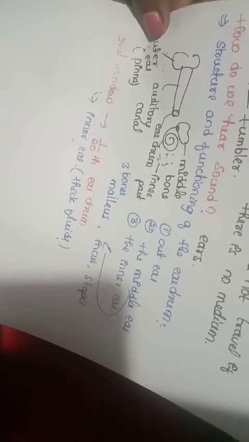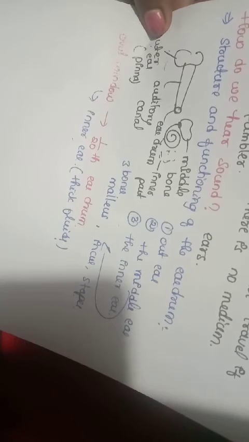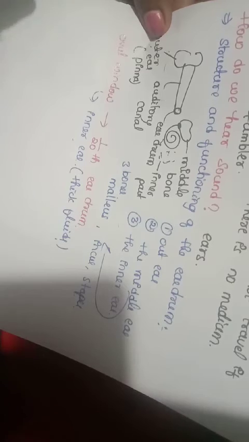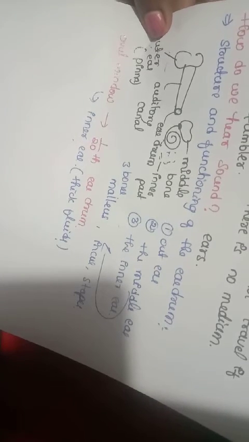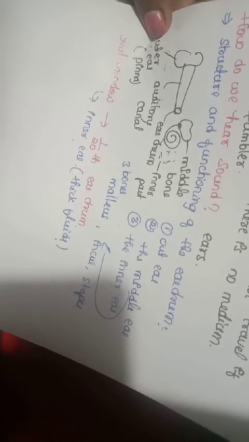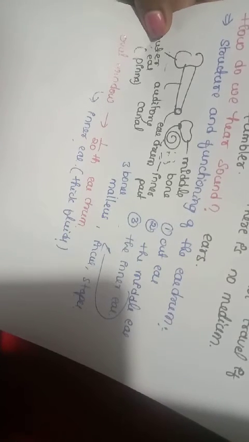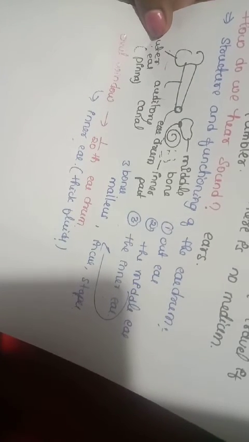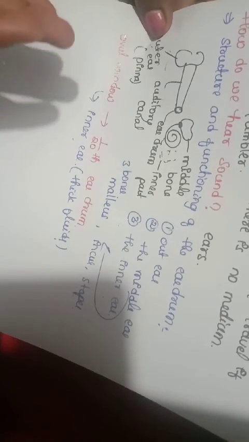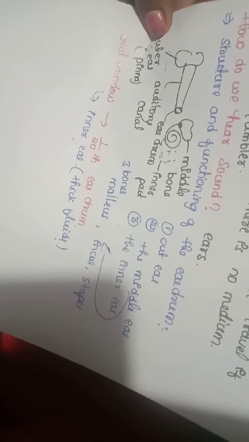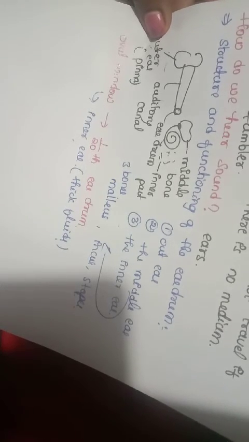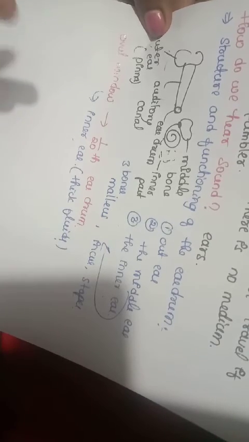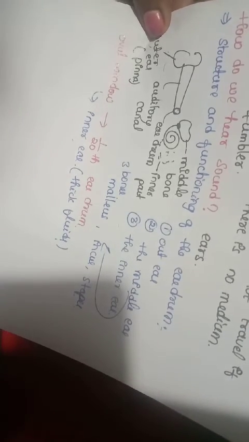So from the inner ear itself the sound will reach the brain. These vibrations are converted into electrical signals. These electrical signals are carried by the nerves to the brain, where the sensation is realized. If anyone speaks one word, we listen in a fraction of a second, right? This total process happens in a fraction of a second. In a minute we speak so many words, and for each and every word this process repeats in a fraction of a second.